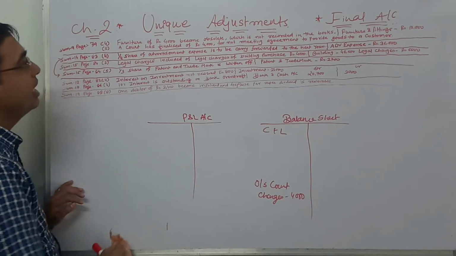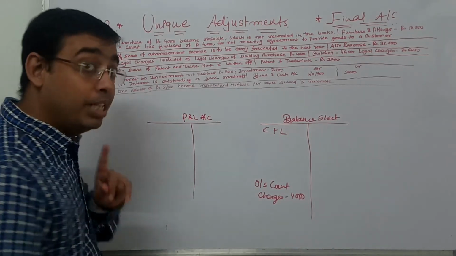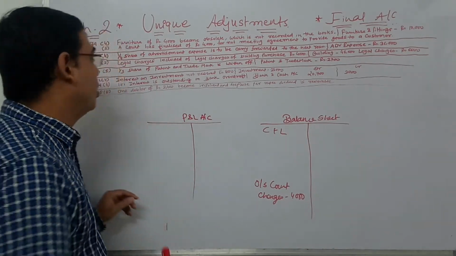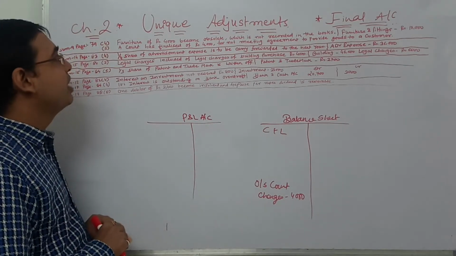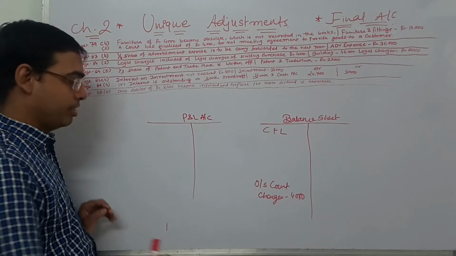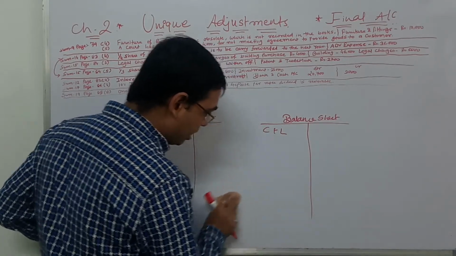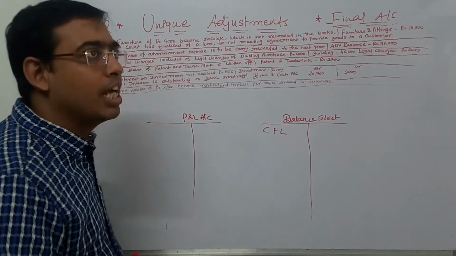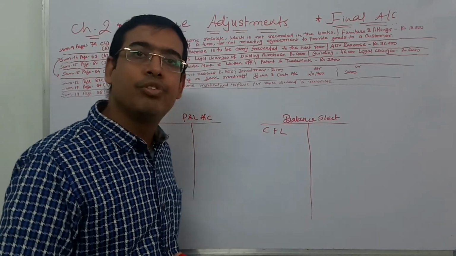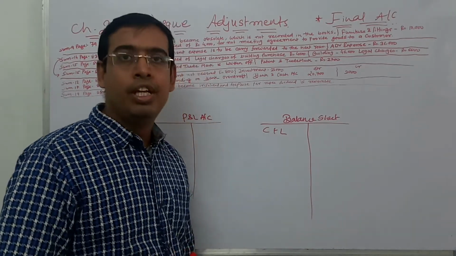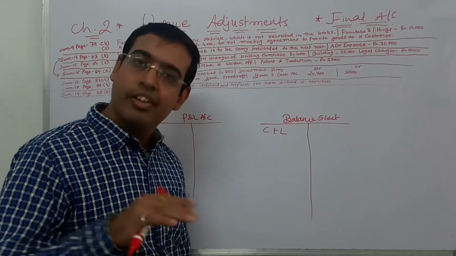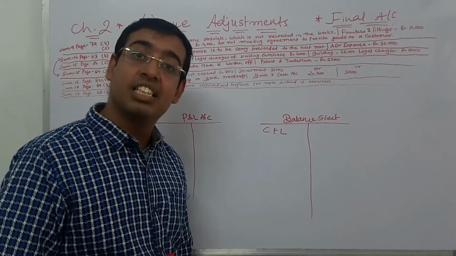What is it saying? Please understand the language carefully. 1/4 share of advertisement expense. As you know, advertisement expense and leasehold building are all preliminary expenses which we are writing off. They are also known as deferred revenue expense or fictitious asset.